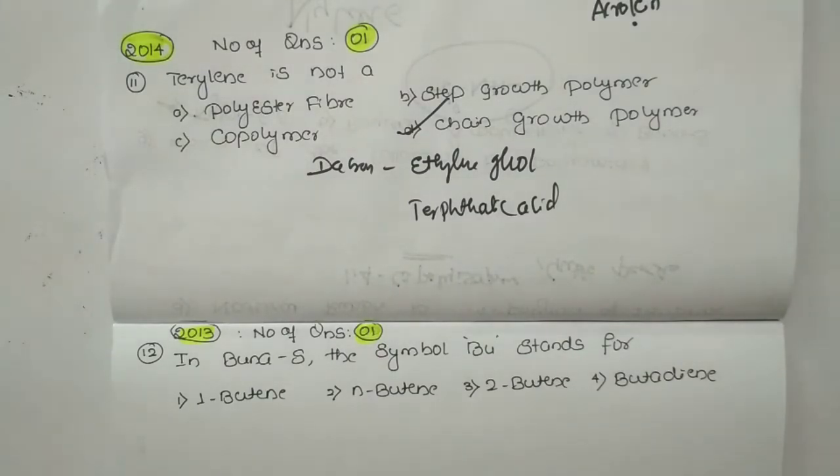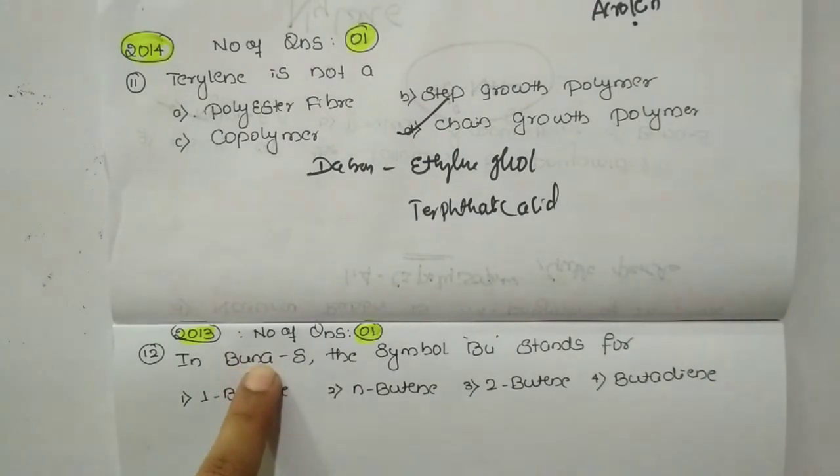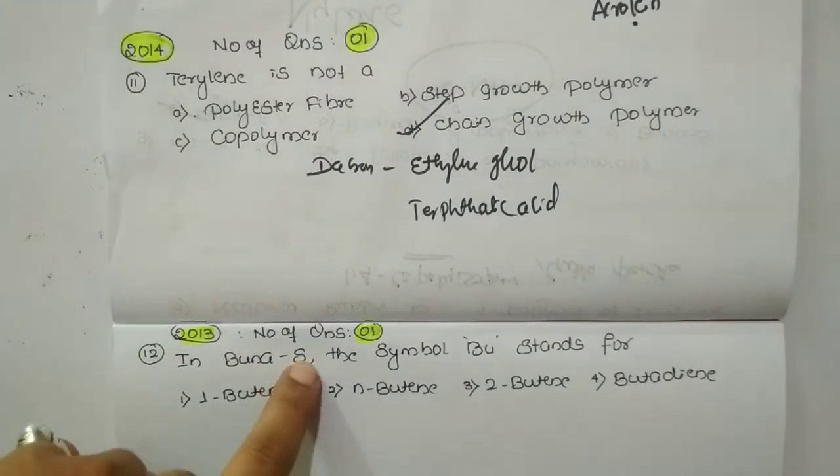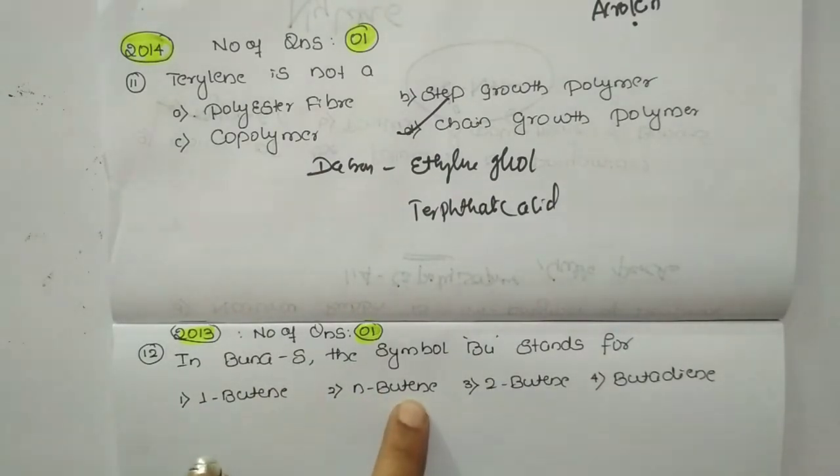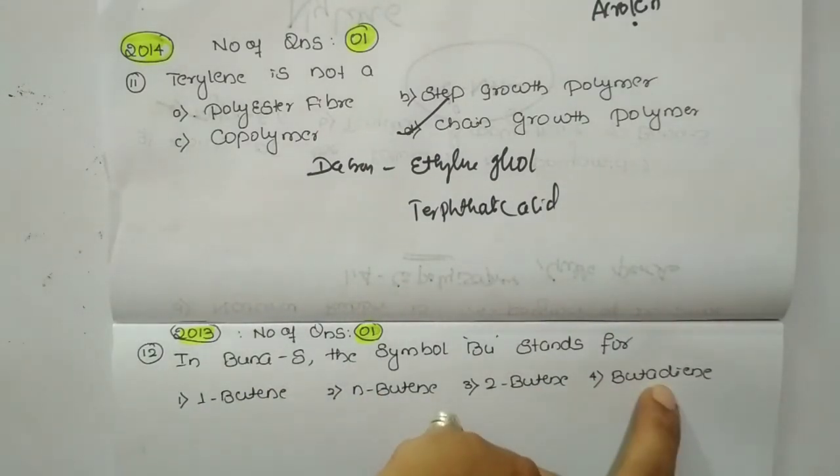The last question is from 2013, where one question was asked. It is quite a simple question that has appeared repeatedly: in BuNaS, the symbol Bu stands for what? I have already told this while explaining rubber. Bu represents 1,3-butadiene, Na represents the sodium element, and S represents styrene. They asked Bu stands for 1-butene, n-butene, 2-butene or butadiene.